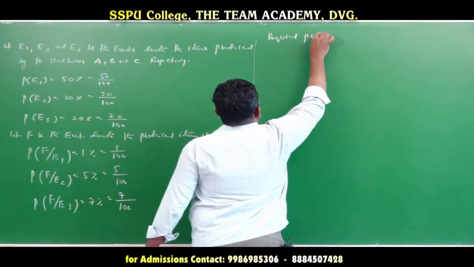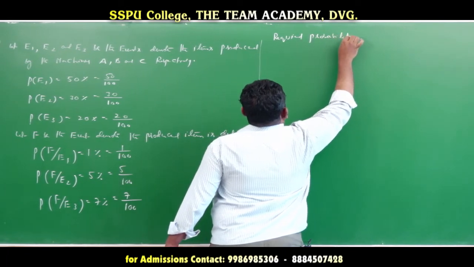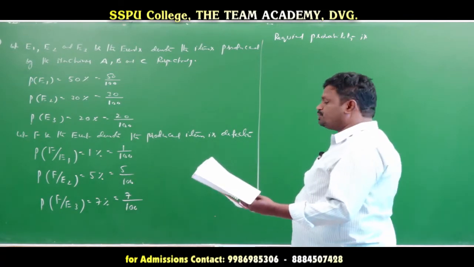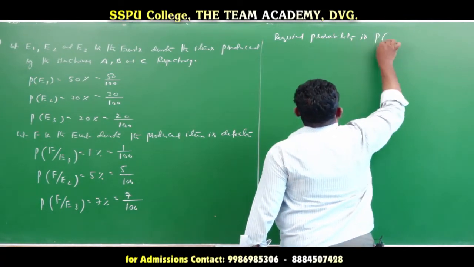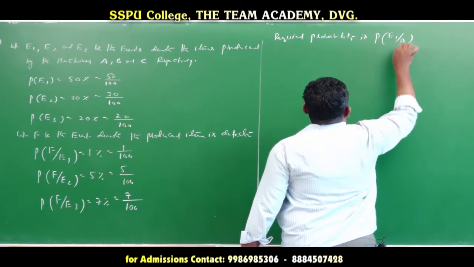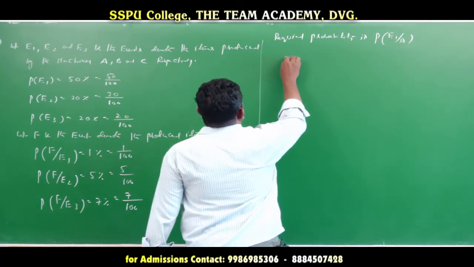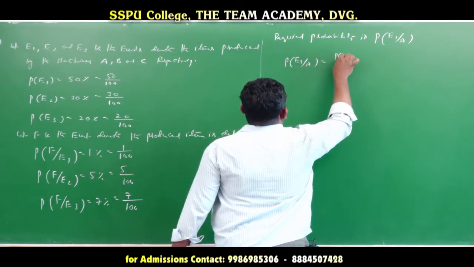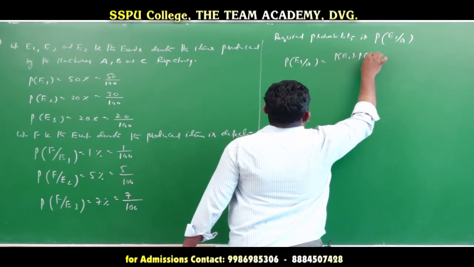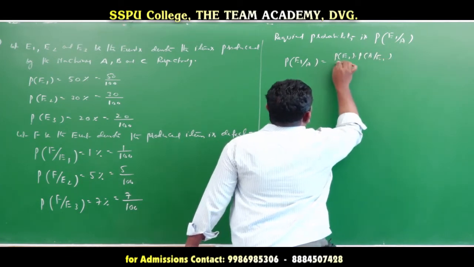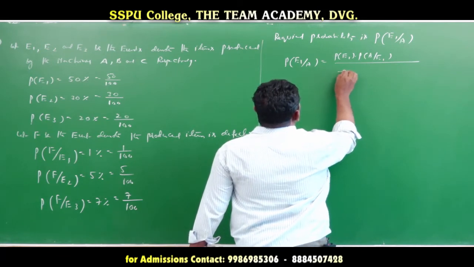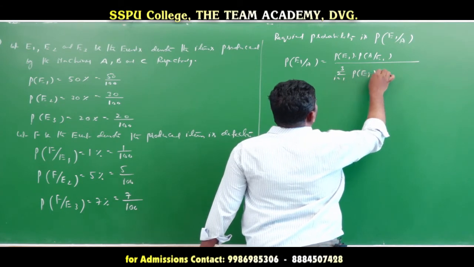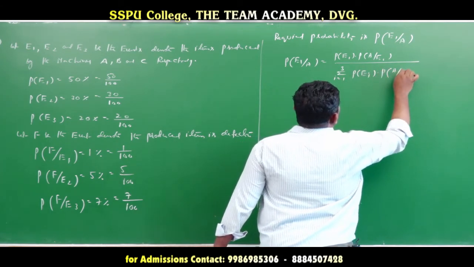The required probability is: what is the probability that it was produced by machine A? Means probability of E1 given F. So by using Bayes theorem, P(E1 given F) is equal to probability of E1 into probability of F given E1, divided by the sum for i equal to 1 to 3 of probability of Ei into probability of F given Ei.